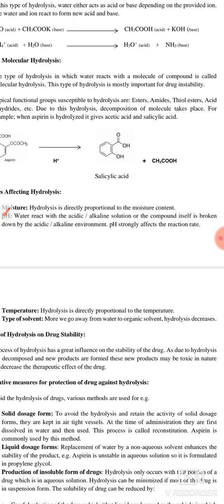So if you use an inorganic solvent, your drug will readily undergo hydrolysis. Therefore we prefer to use organic solvent in our drug formulation. By using the organic solvent, we can decrease the possibility of hydrolytic reactions occurring.